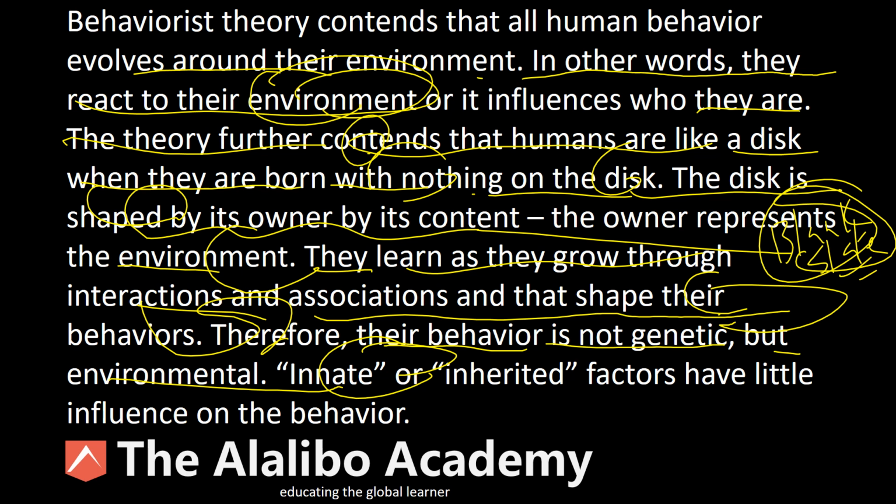Now, what's not environmental, what is genetic, we can see using animals as an example. Lions in the wild, it doesn't matter where they are, they will be aggressive. That's genetic. If they're in Russia, they'll be aggressive. If they're in South Africa, they'll be aggressive. If they're in Brazil, they'll be aggressive. That's because it's genetic. However, when we talk about behavioral theory, we're talking about environmental factors that influence the individual.